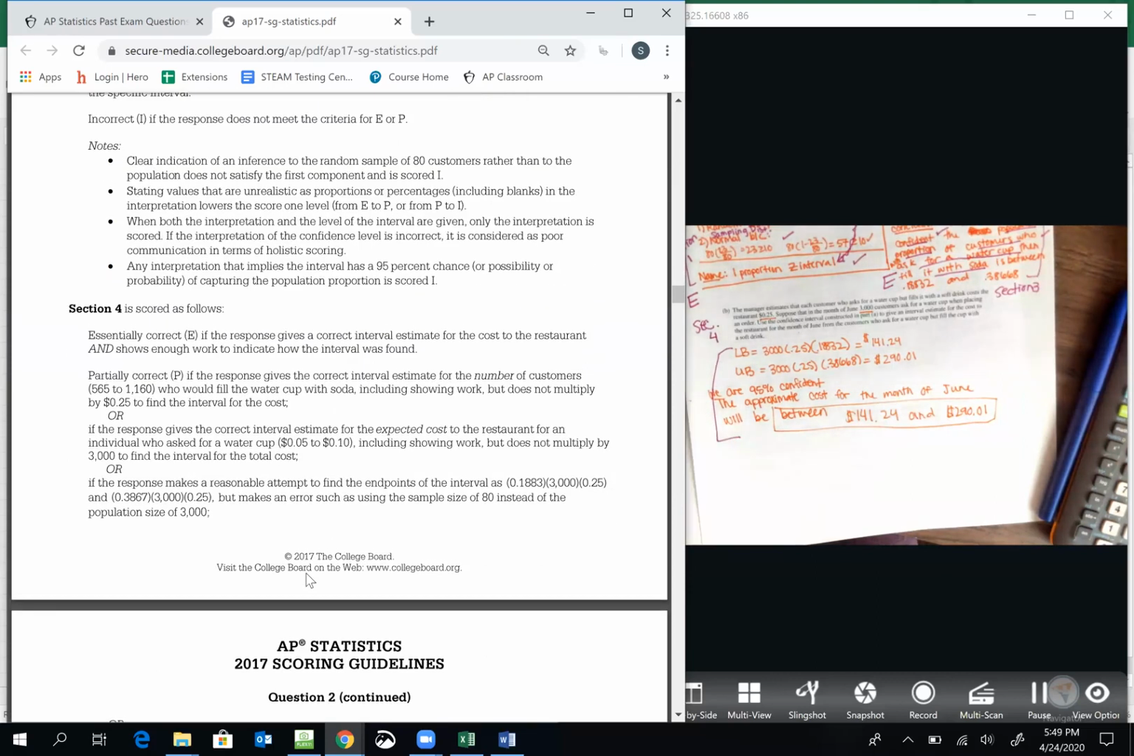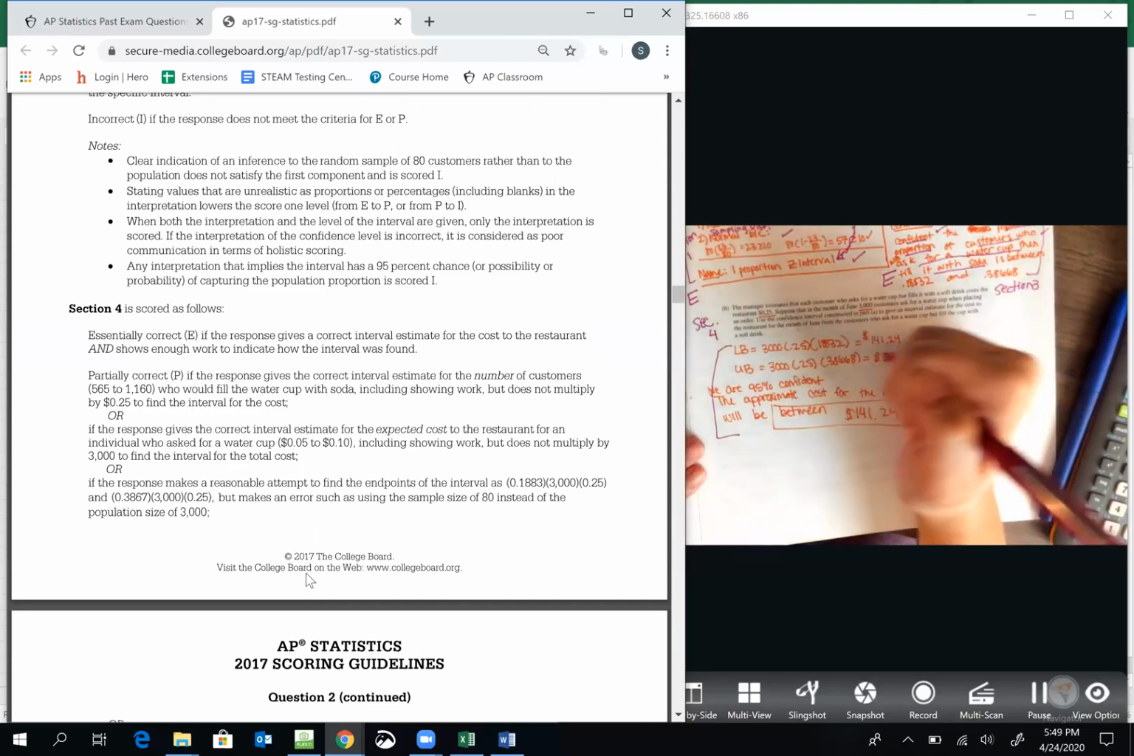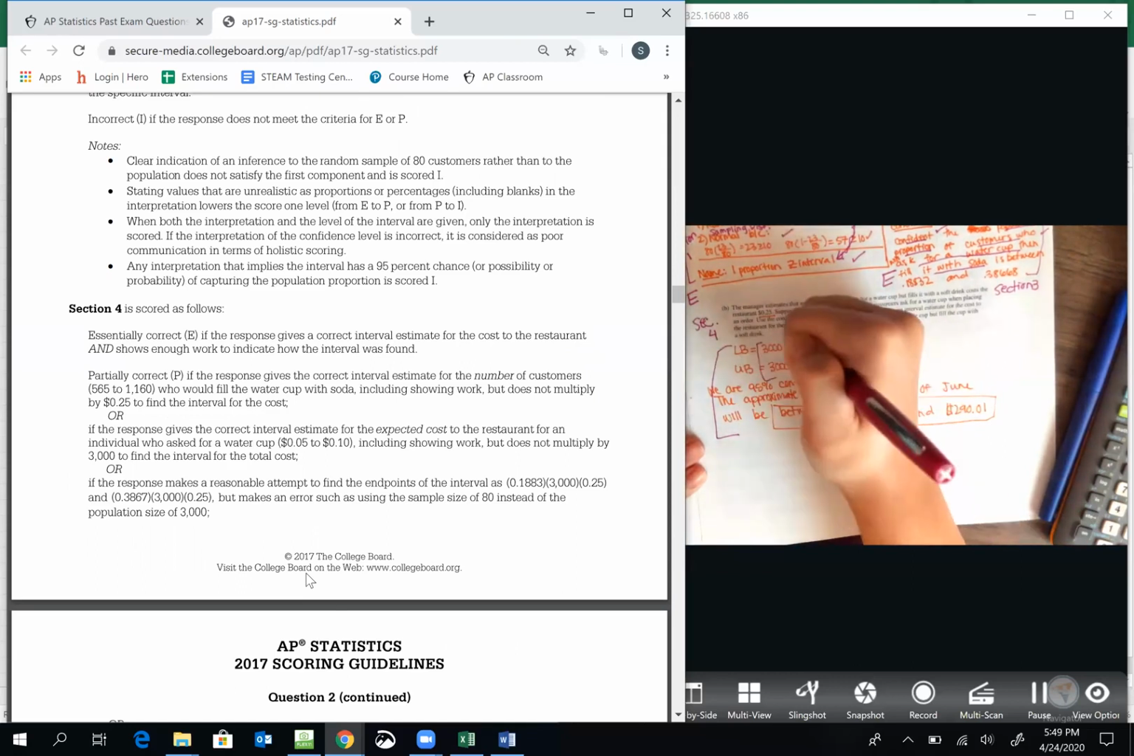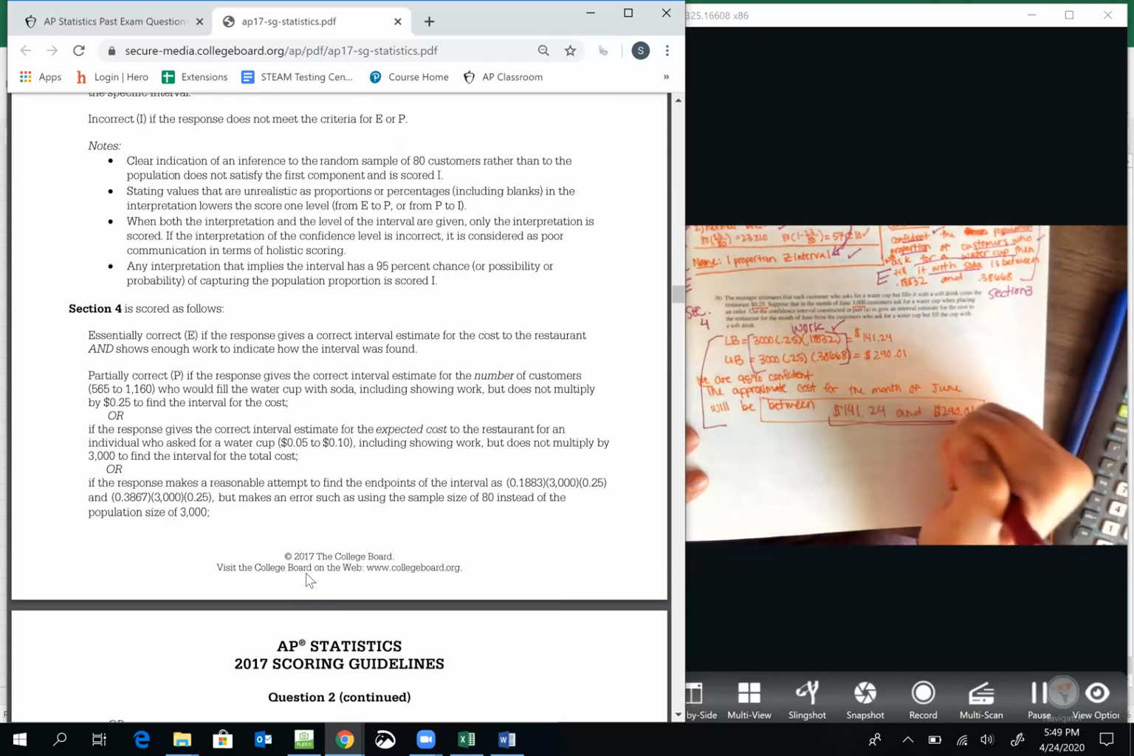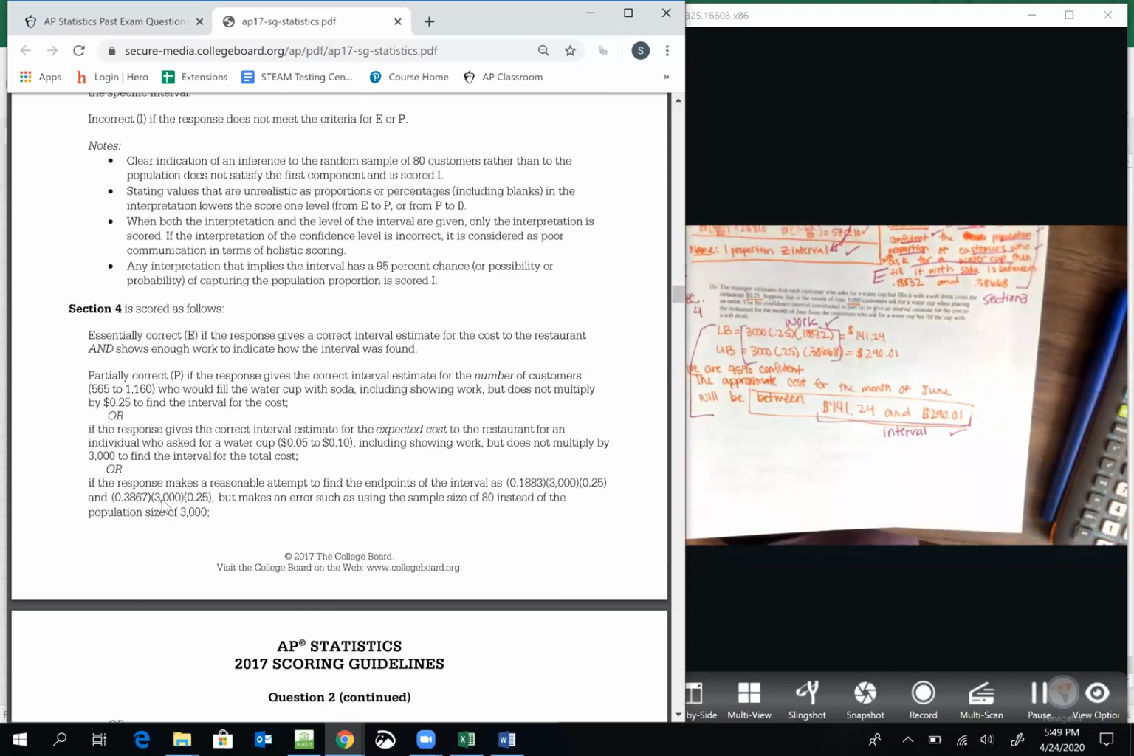Section 4, essentially correct if the response gives a correct interval estimate for the cost to the restaurant and shows enough work. So here's my work. And here's my interval. So I got essentially correct here. Essentially correct if the response gives a correct interval estimate for the cost to the restaurant and shows enough work to indicate how the interval was found. Okay, so we did that.